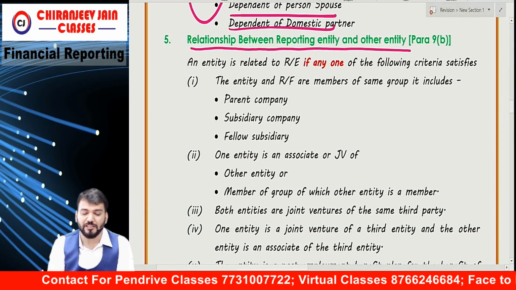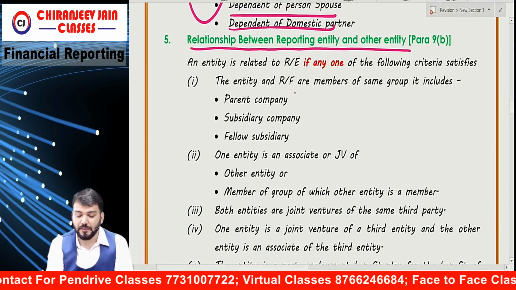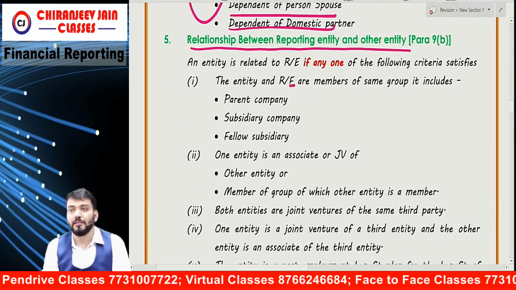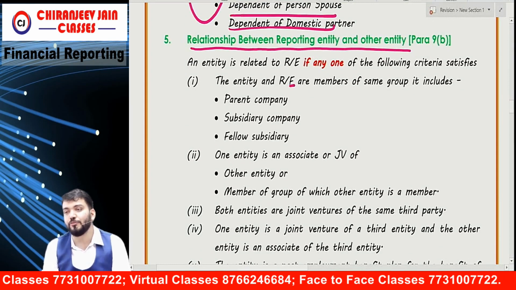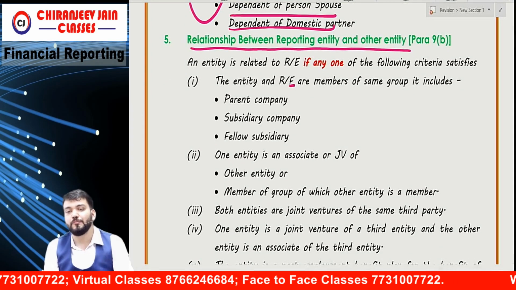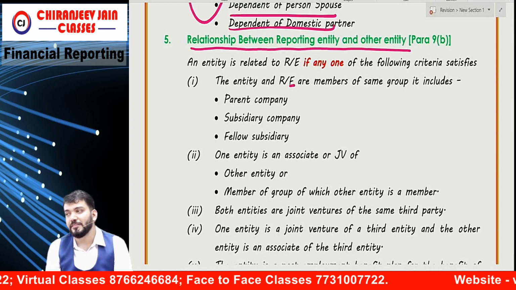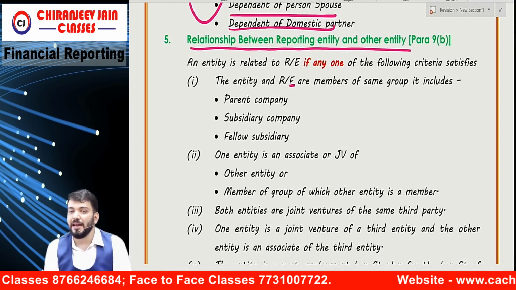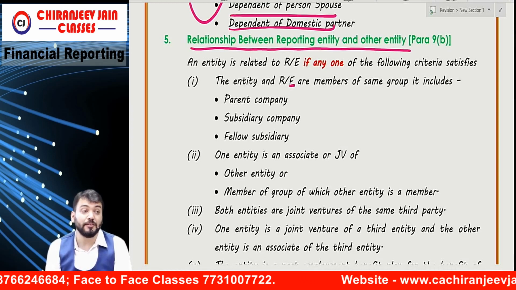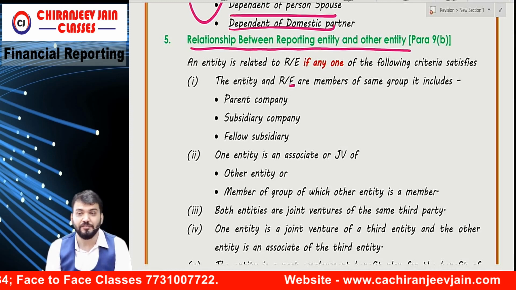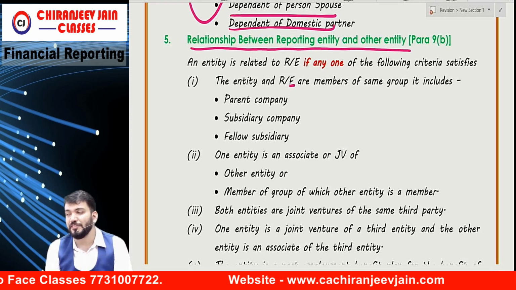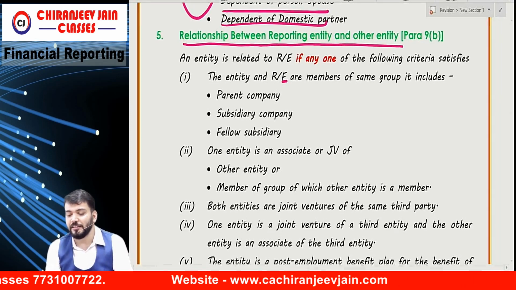Correct? Now, first is what? The entity and reporting entity are members of the same group. When we say group, the group includes what? Parent and subsidiary. It does not include associate and joint venture. So when we say group, it means parent and subsidiaries.